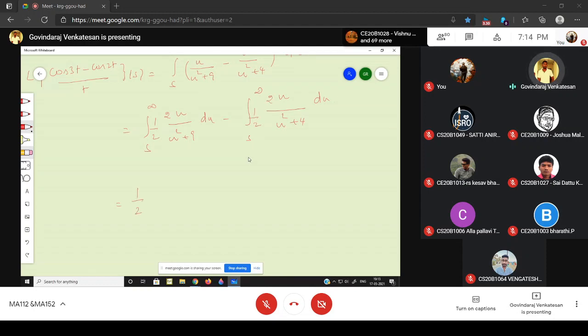So it is 1 by 2 times log of u square plus 9, substituting the upper and lower limits, minus 1 by 2 into log of u square plus 4, substituting the upper and lower limits. Substituting the upper limit, what is the answer?